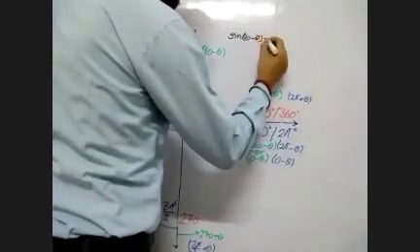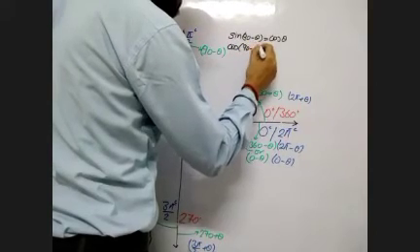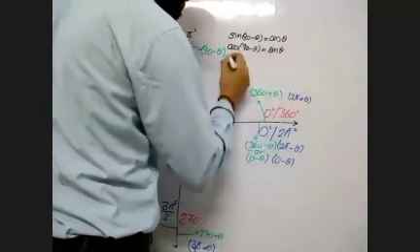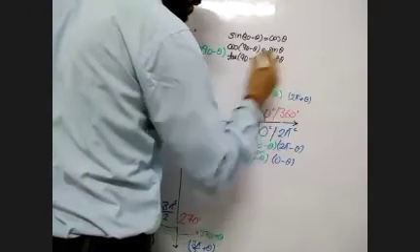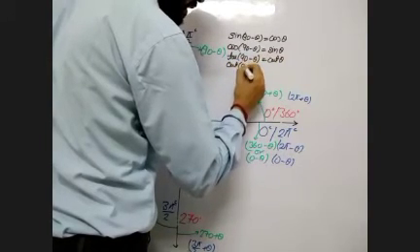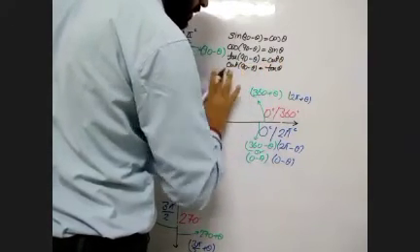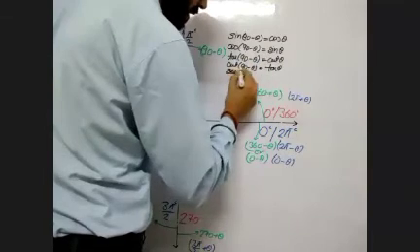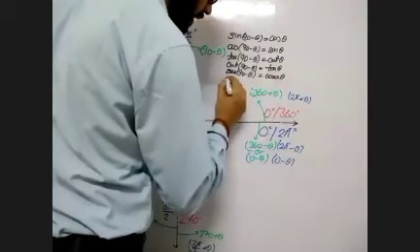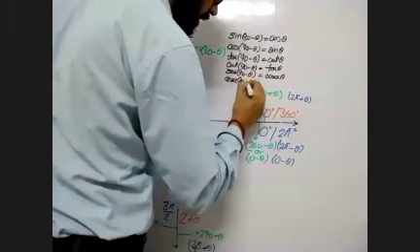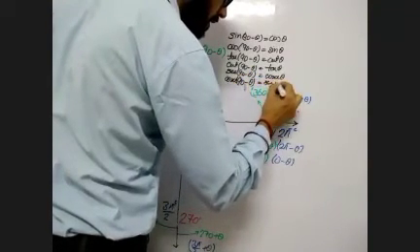So sine 90 minus theta is cos theta. Cos 90 minus theta is sin theta. Tan 90 minus theta is cot theta. Cot 90 minus theta is tan theta. Sec 90 minus theta is cosec theta. And last, cosec 90 minus theta is sec theta.